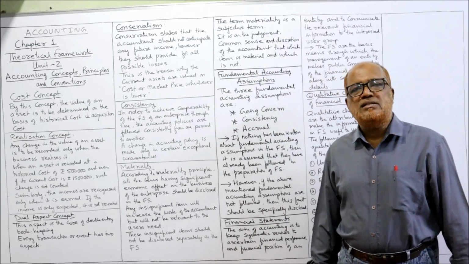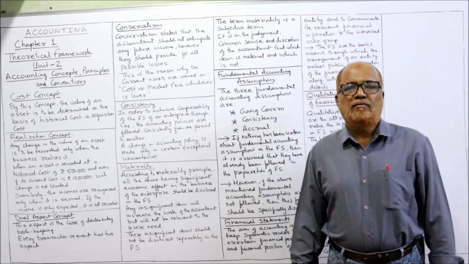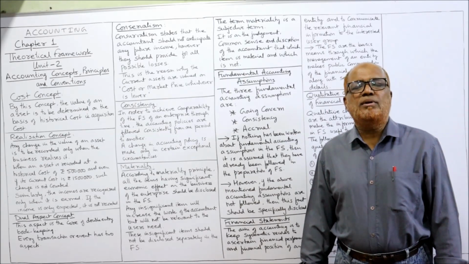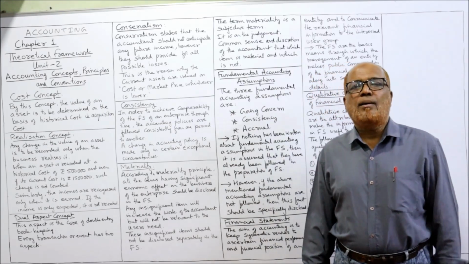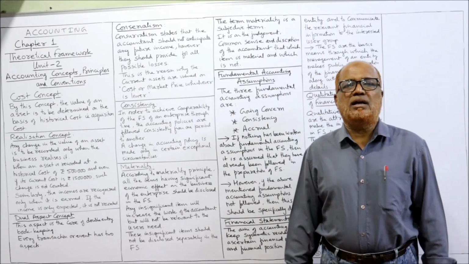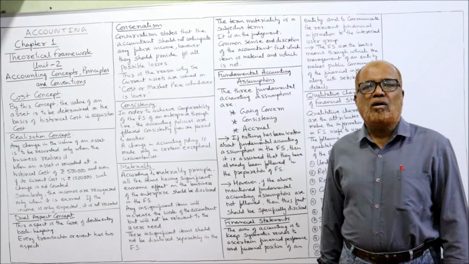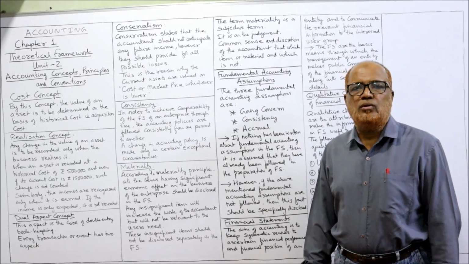What will happen if we change the accounting methods? It will be difficult to compare the performance of one year with another year, or one organization with another organization. Comparison will become difficult if the consistency concept is not followed.